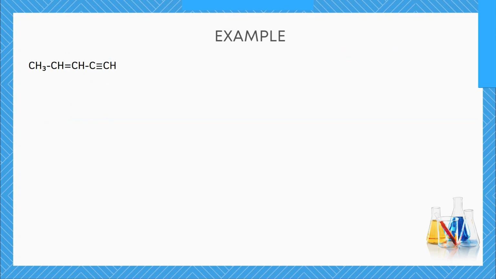So if we do that, this will be carbon number 1, carbon number 2, carbon number 3, carbon number 4, and carbon number 5. So we have 5 carbon atoms, which gives us the parent name PENT, and then the double bond is on carbon number 2. The triple bond, however, is on carbon number 4. So we have done that. Now the next thing to do is to combine all of them together to give the complete name.